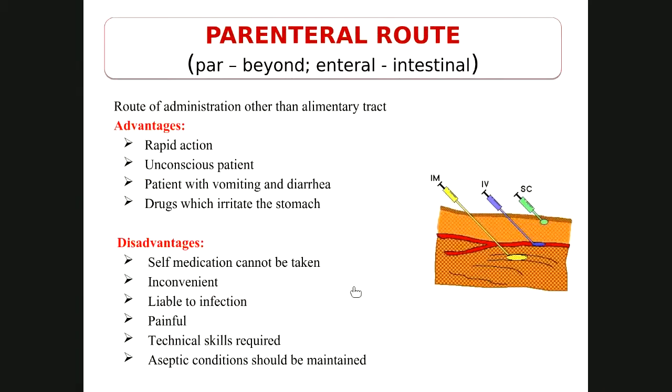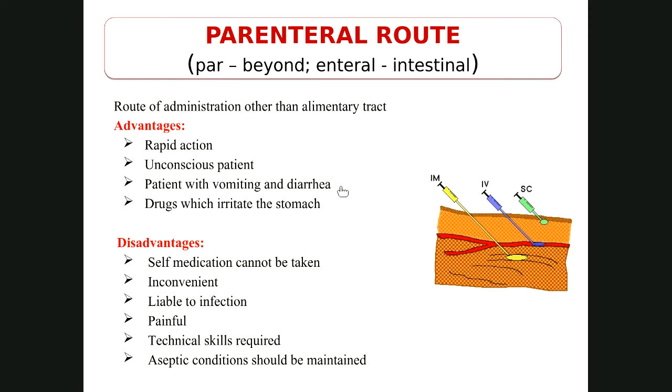Next, coming to parenteral route. Now there are many different types of parenteral routes. So the route of administration other than the alimentary tract is known as parenteral. Par, if you split it, parenteral. Enteral means involving the alimentary tract, and para means beyond, so beyond the alimentary tract is known as parenteral.